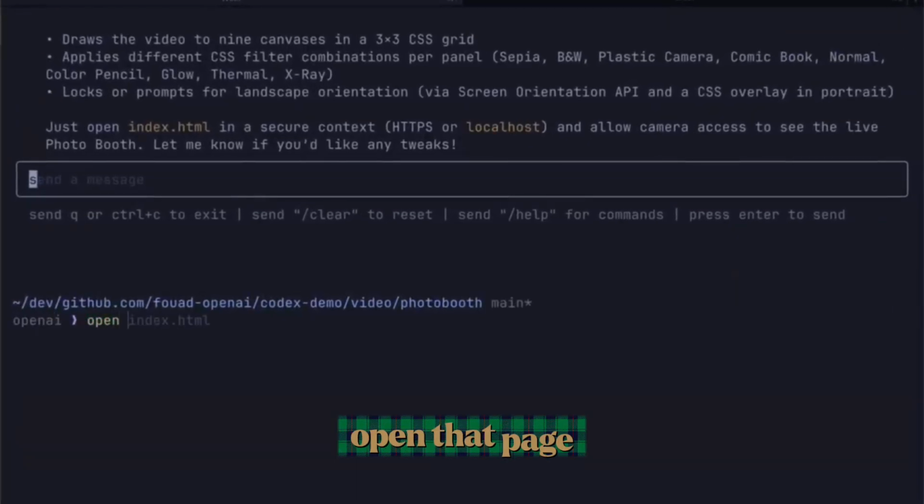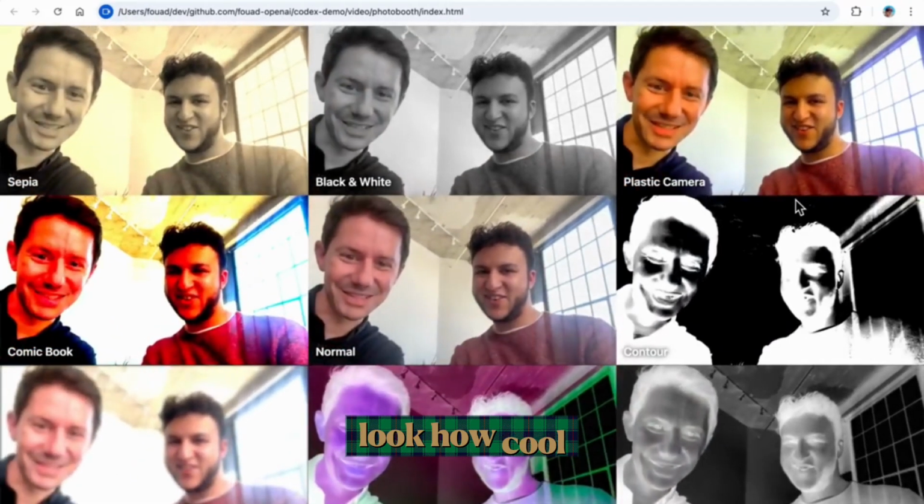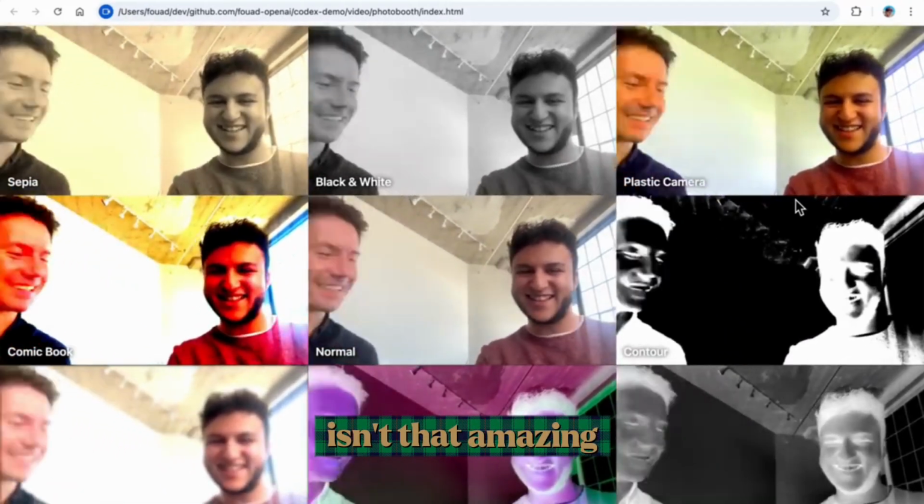Now, if I go ahead and open that page in my browser, I can see that it created this Photo Booth. And boom, we have... Oh my God. Look how cool that is. It's exactly the same. Isn't that amazing? This is so cool.